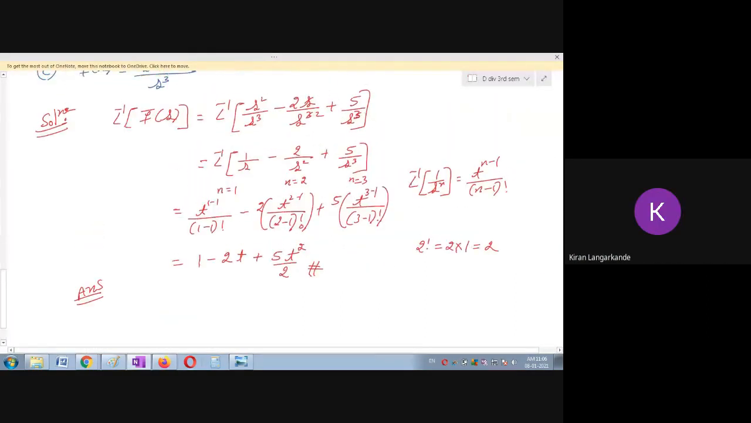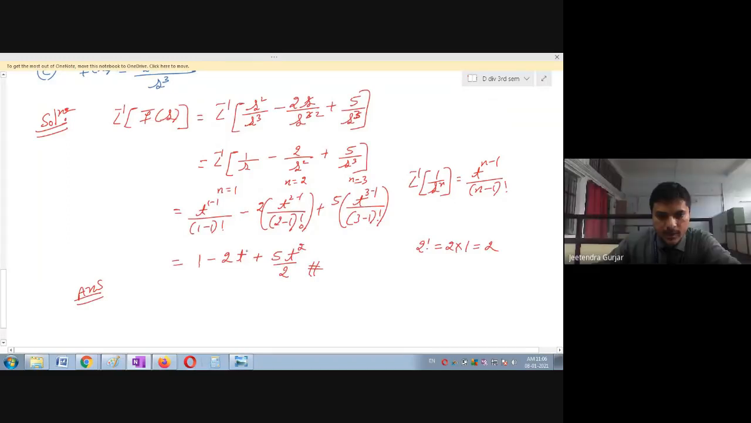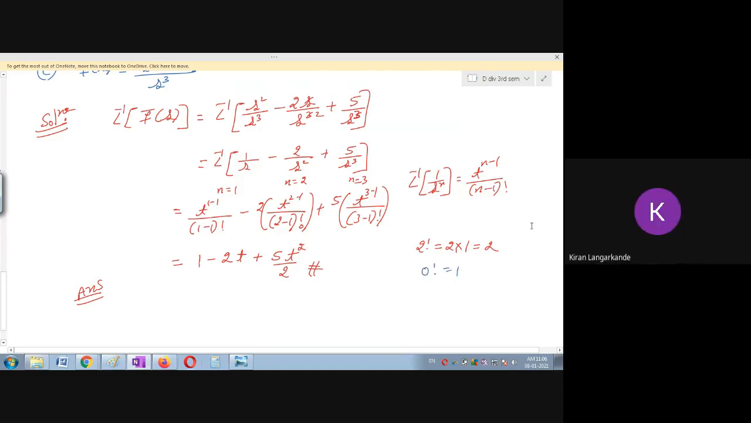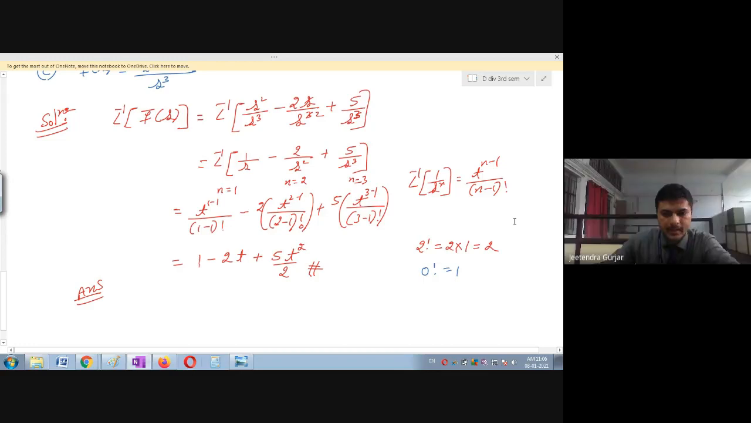Sir, 1 minus 1 is equal to 0, no, sir? 1 minus 1 is 0. See here. Remember the formula. 0 factorial is 1. Okay, sir. Thank you. Yes, thank you.